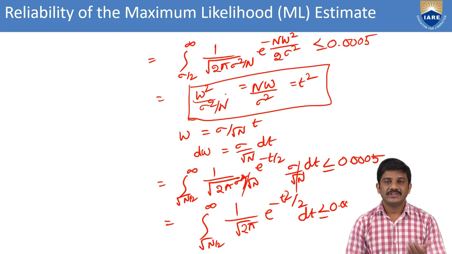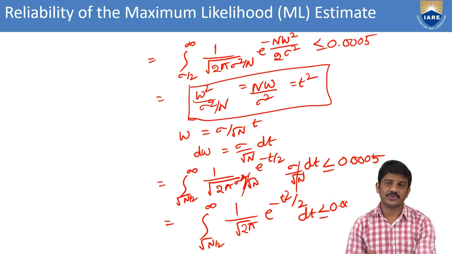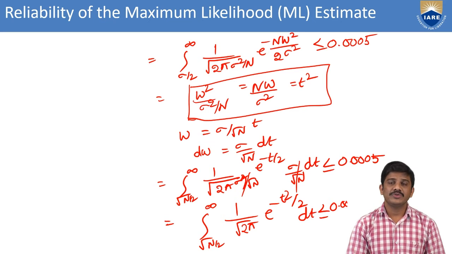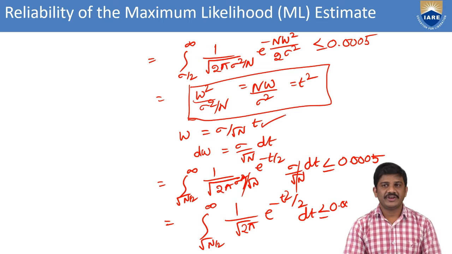Okay, w square by sigma square by n. Then also we can write the nw by sigma square. Then we can also write t square. Then those values substitute into w equal to sigma by root n t. Okay, and then we can go with the differentiation dw equal to sigma by root n into dt.